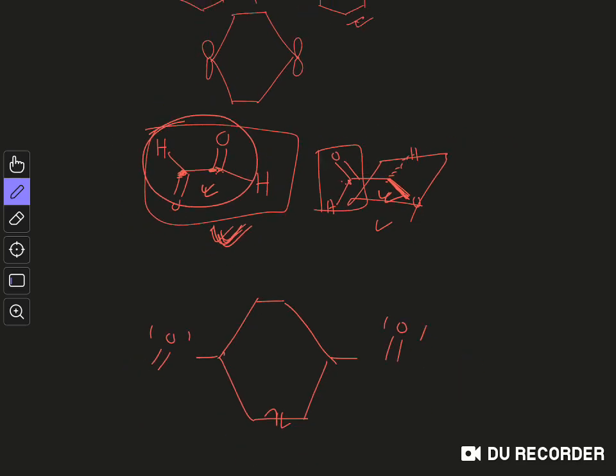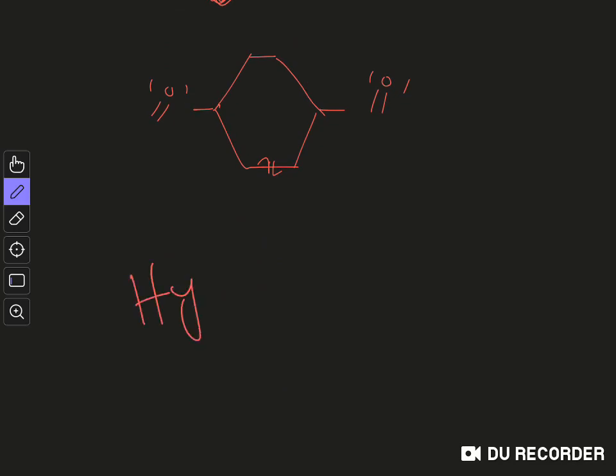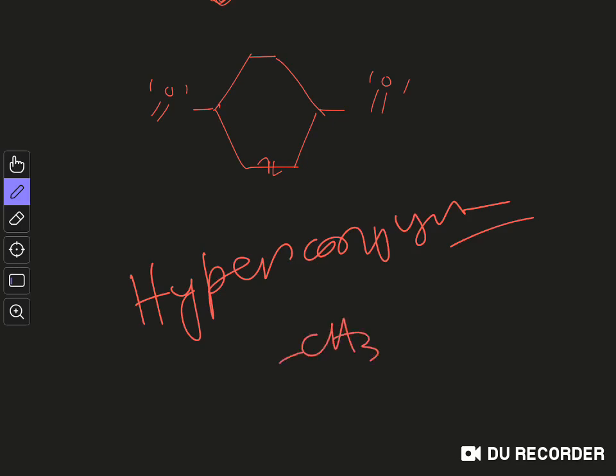I hope that you understood all this stabilizing and destabilizing effect of different substituents on a system. In the next video I will discuss hyperconjugation, which is a very interesting topic, hyperconjugation and negative hyperconjugation. I deliberately skipped the CH3 part, which is included in the X group, and what is the effect of CH3 or other alkyl groups on different systems. That I will discuss, because the CH3 group shows the hyperconjugation effect, in the next video.